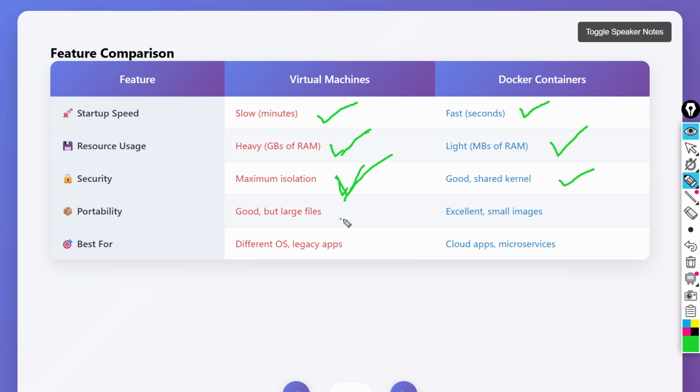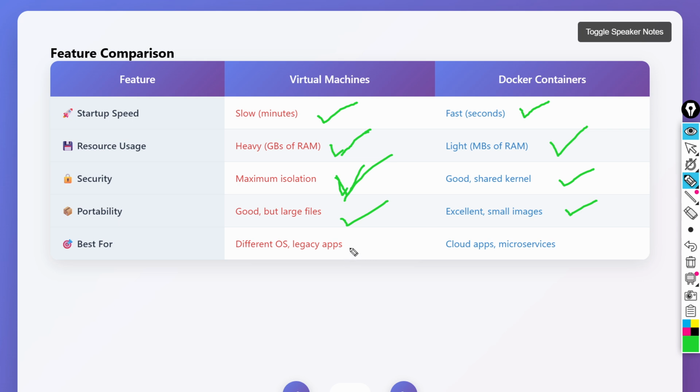Coming to portability, a virtual machine is very hard to move, and handling becomes difficult. A Docker container is highly portable. We can move it around easily, so portability is very high.